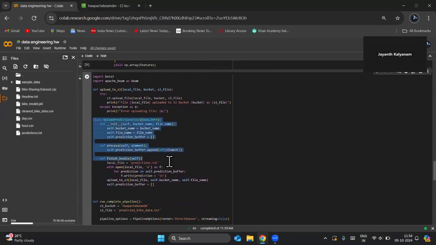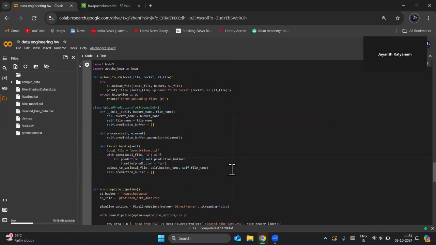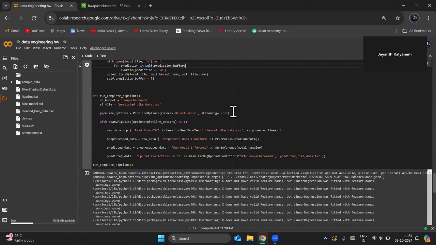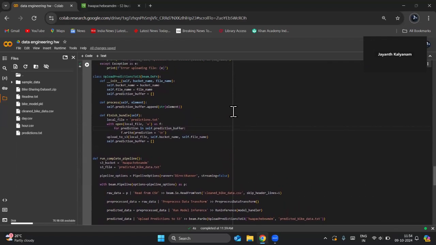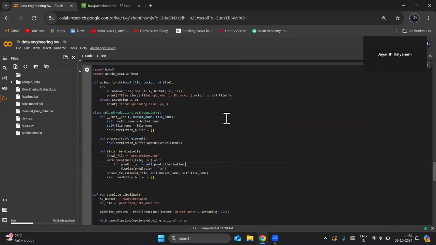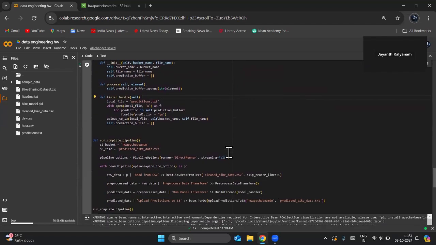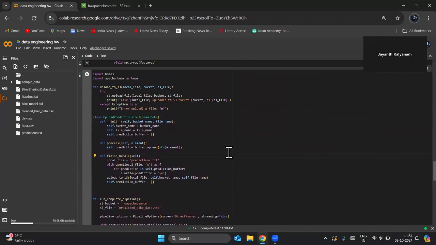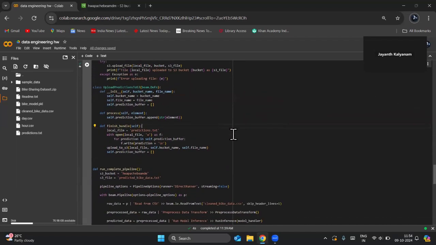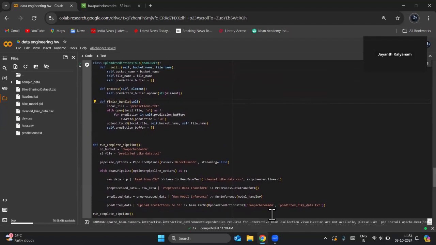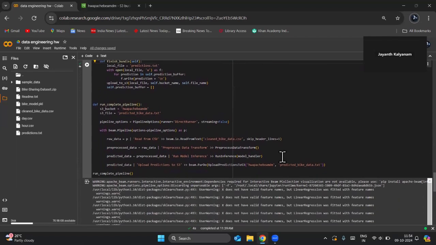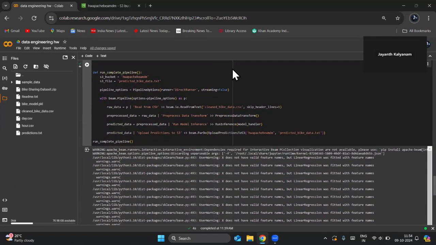So the ParDo takes this DoFn as input, and it requires two parameters, ignoring self: the bucket name and the file name. The bucket name is HW Apache-beam DM, which I have created, and for the file name I just used predicted bike data. Once it runs, there are just some warnings we can ignore.